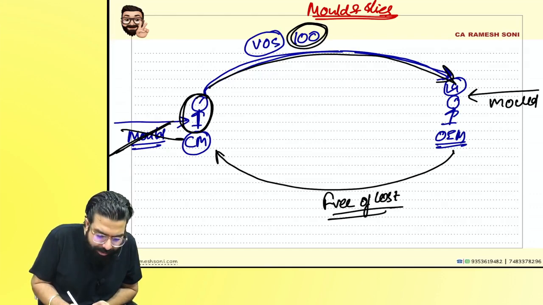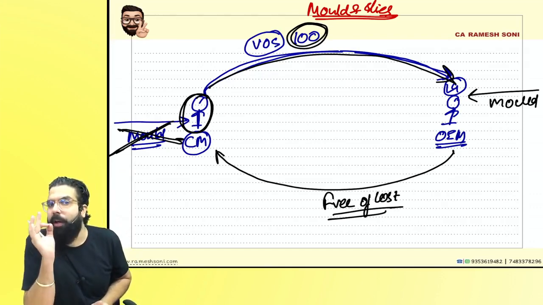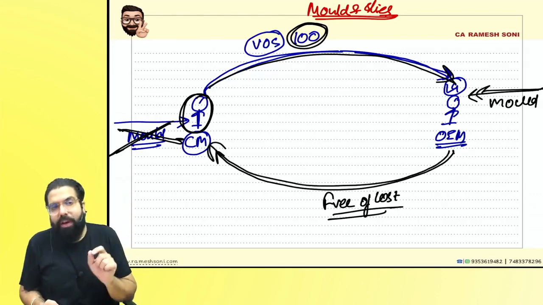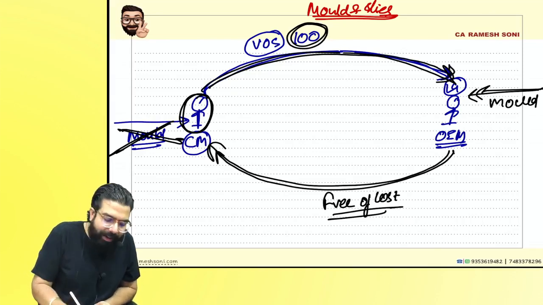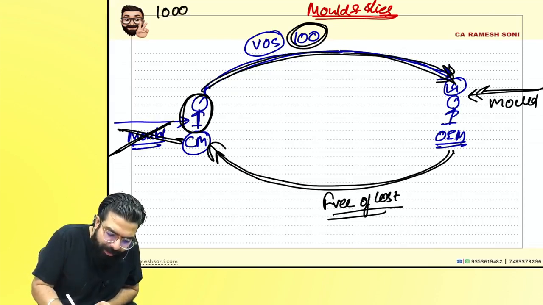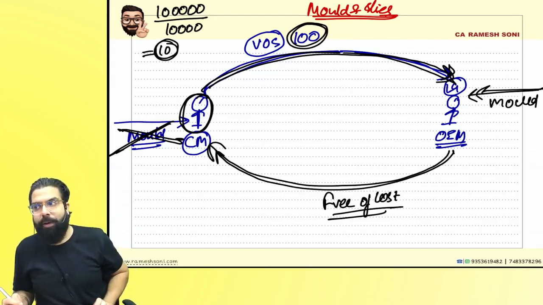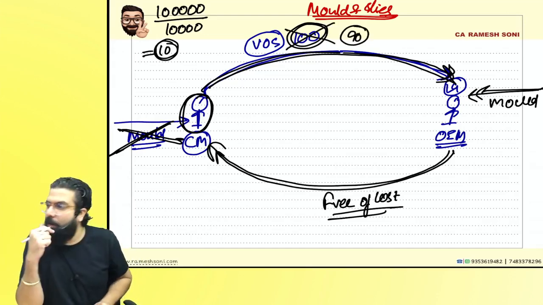We had agreed that you will buy the mold and give the component, and then I will give you 100 rupees. But now I bought the mold and gave it to you free of cost, and you are making the component and giving it to me. I will tell him the mold cost me 1 lakh rupees. And you are going to make 10,000 pieces, which means per item you have to reduce 10 rupees and give it to me. Yes or no? And I will actually give him only 90 rupees. Are you guys able to understand?